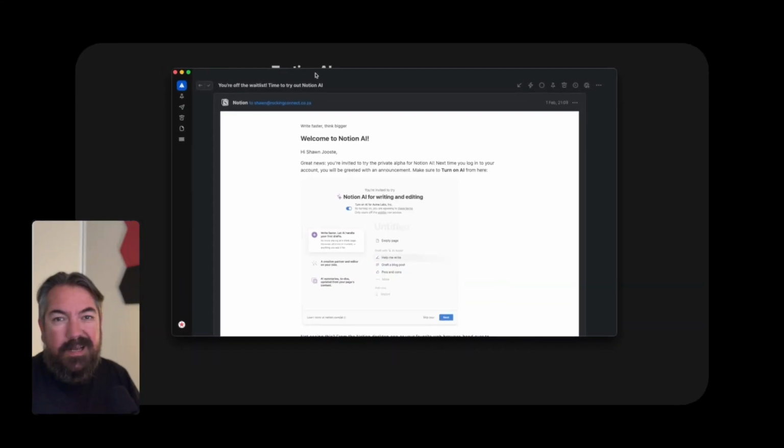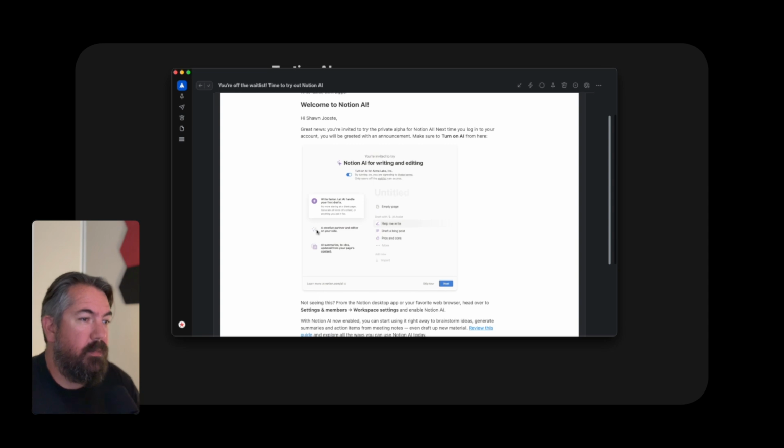Okay, so last night I finally got the email. I've been on the waiting list for a while. Notion emailed me last night and said that I have been accepted into Notion AI for writing and editing. It's in beta at the moment. There is a waiting list.